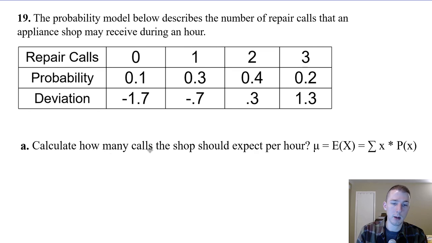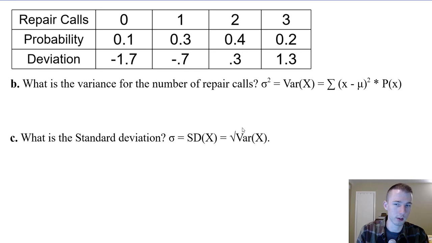All right, calculate how many calls they would expect. So that was the sum. You can do the sum of the probabilities, or the payouts times their respective probabilities. That's where we get the 1.7. But the calculator did it for us, so we don't have to.